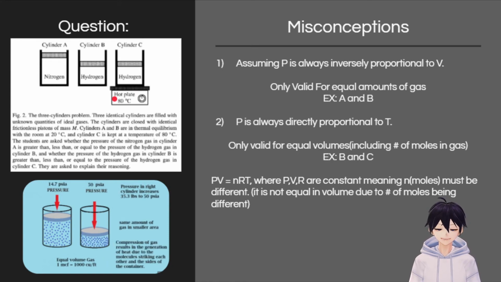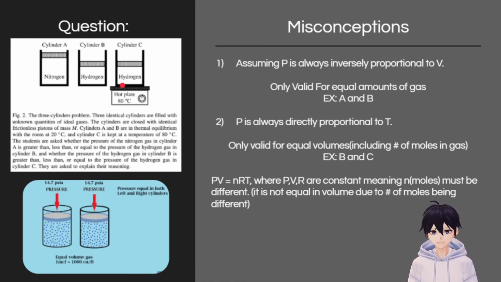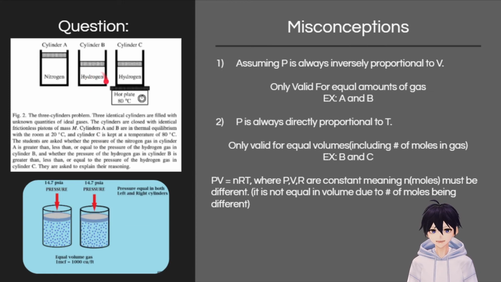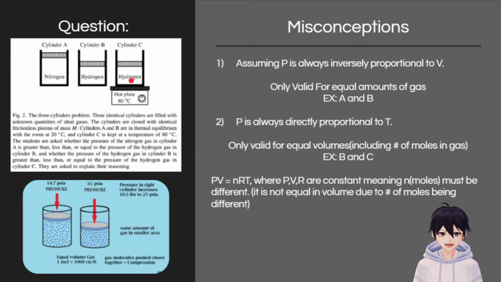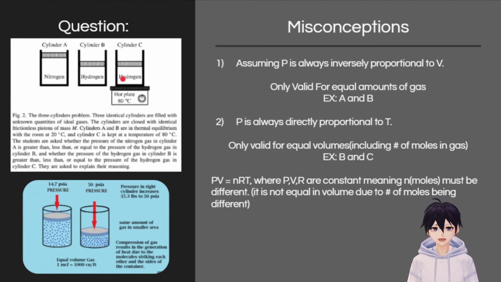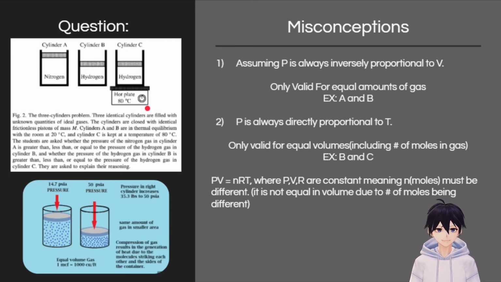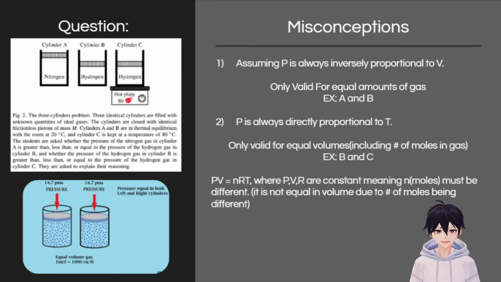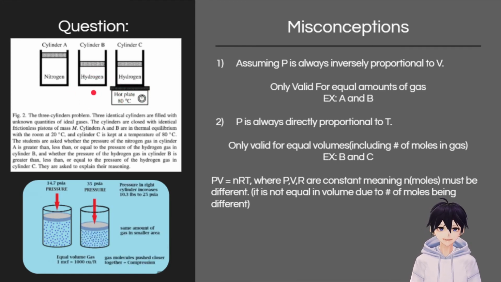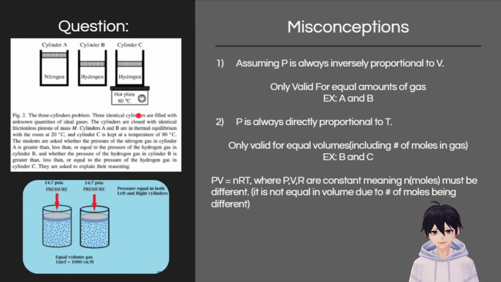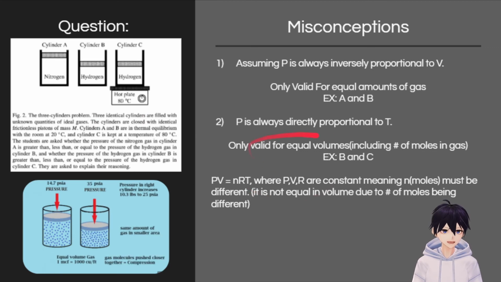So we may think that the pressure is different, but the number of moles is different in each of them, right? Since C is hotter than B, that means the number of moles is different and the volumes shouldn't be equal to each other, and that makes that second assumption invalid as well.